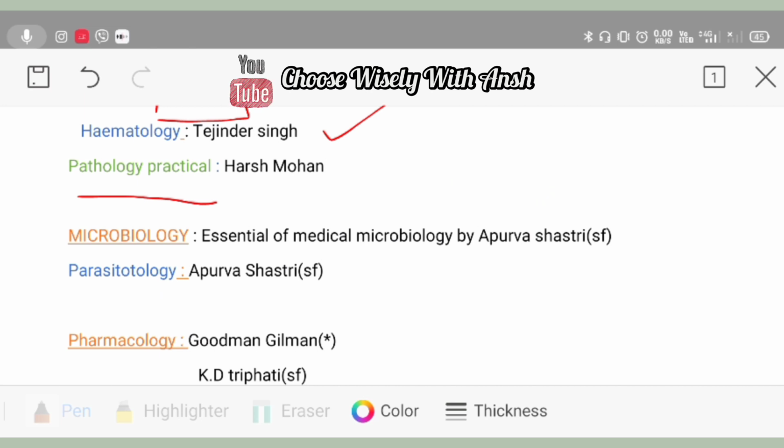Now for microbiology, the one and only simple book is Essentials of Medical Microbiology by Apurva Sastry. A new edition has come where parasitology is included with this microbiology. So remember to take the new edition where this parasitology is included in microbiology. Now the next subject is pharmacology.